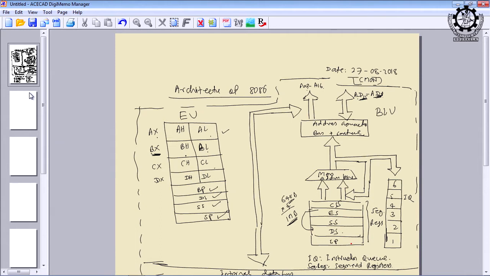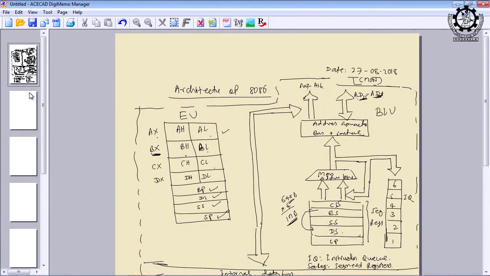We shall see how the segment register and instruction pointer register can be combined together to generate a 20-bit address, which is the real physical address of the memory location. Similarly, these segment registers can be combined with the general purpose and special purpose registers to generate a 20-bit address.